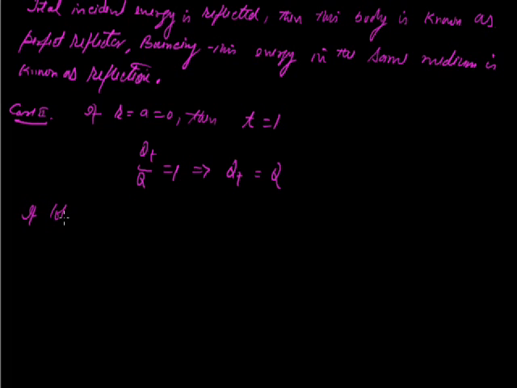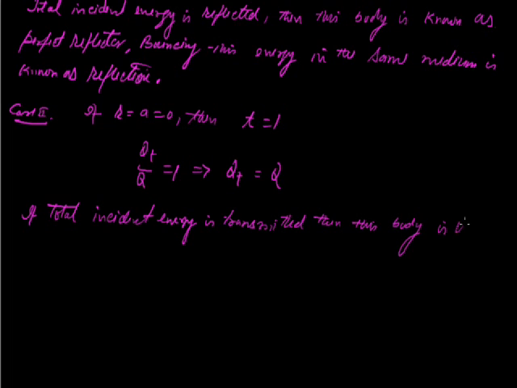If total incident light is transmitted, then this body is known as a perfect transmitter.